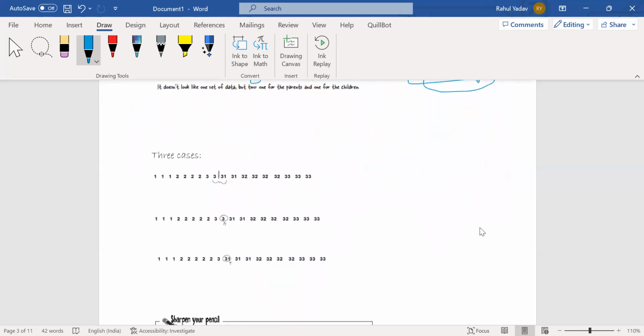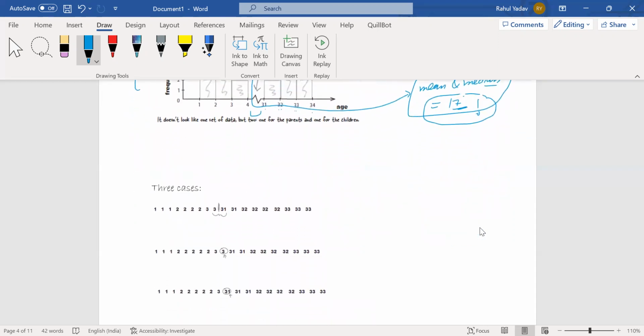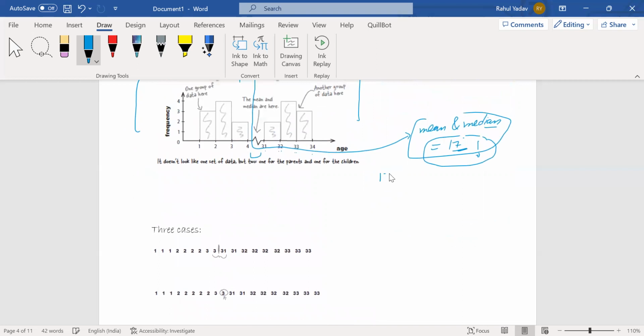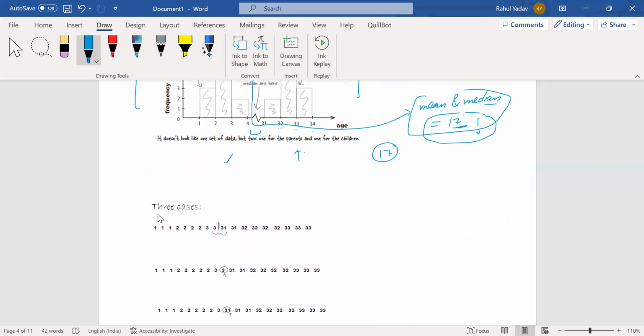Okay, so we can see three cases here. We can calculate the median to be 17 in this particular case. Okay, but what if I add more values to the data? If I go to this particular case, the only data that we have, we have values over here, we have values over here, and the central value will be there. So technically the median will be equal to (3 plus 31) divided by 2. Okay, that comes out to be 17.